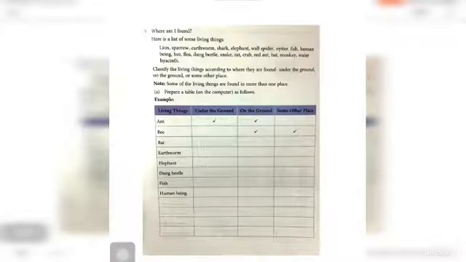If you are not able to do it in Microsoft Office Word, that is MS Word, then in your notebook, draw a table like this, put 1, 2, 3, 4 columns, and write accordingly. Okay children, I will check this also. And at last, you want to draw this Venn diagram also.